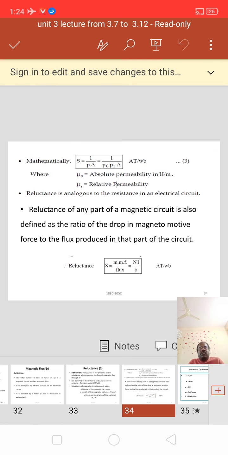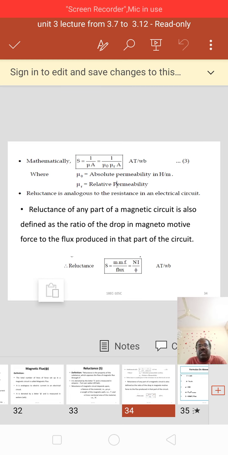Mathematically, S equal to l by mu A, where mu is mu naught mu r, so S equal to l by mu naught mu r into A. Units is ampere turns per Weber. Mu naught is absolute permeability in Henry per meter, mu r is relative permeability.